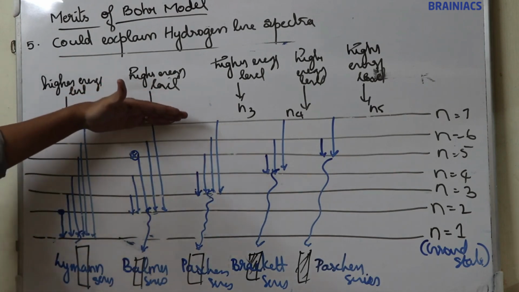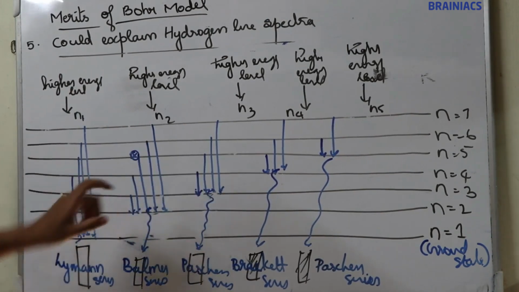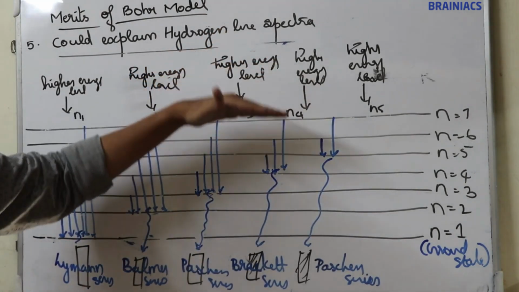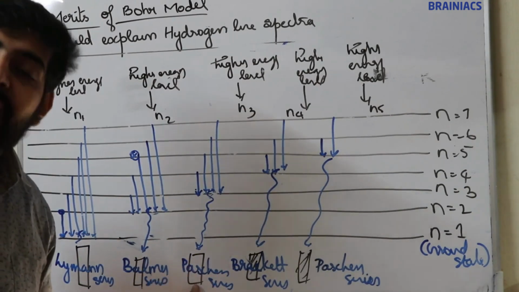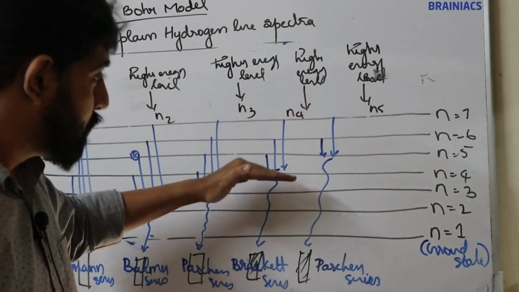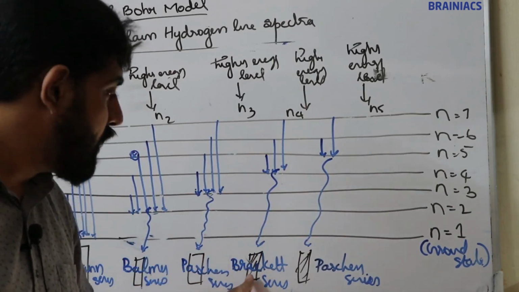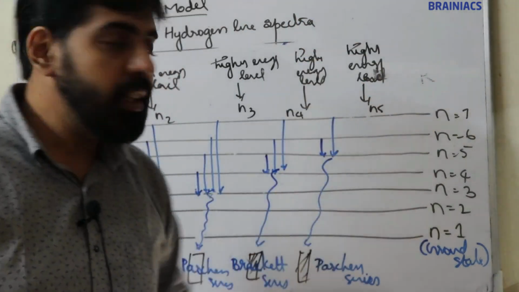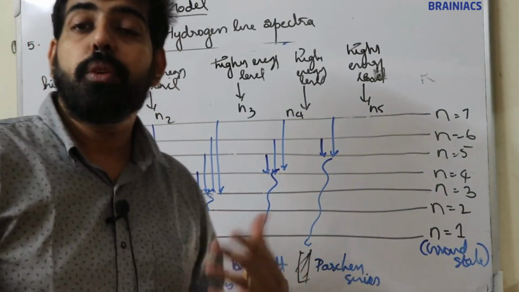Now when an electron jumps from a higher energy level to n equal to 2, energy is liberated, and due to that energy a line is observed. That line is known as the Balmer series. When an electron jumps from a higher energy level to n equal to 3, energy is liberated, and the third line is observed, that is known as the Paschen series. When an electron jumps to n equal to 4, the fourth line is observed, that is known as the Brackett series. And when an electron jumps to the fifth level, the fifth line is observed, the Pfund series.